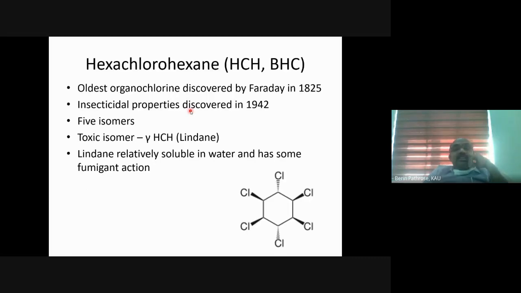Coming to the next one, hexachlorohexane, which we commonly call BHC, benzene hexachloride. But it's not actually benzene hexachloride. I told you most organochlorines have a benzene ring, and if not benzene, they will have a cyclic structure. You see this structure, it's not typical benzene. It is a cyclic hexane, 6 carbon atoms which are cyclic in nature, and we have 6 chlorine atoms attached to these 6 carbon atoms.